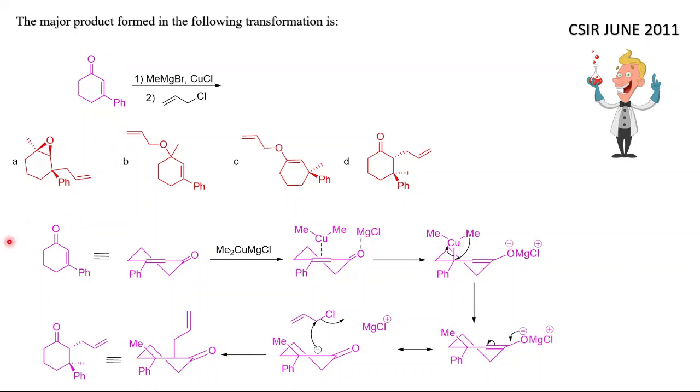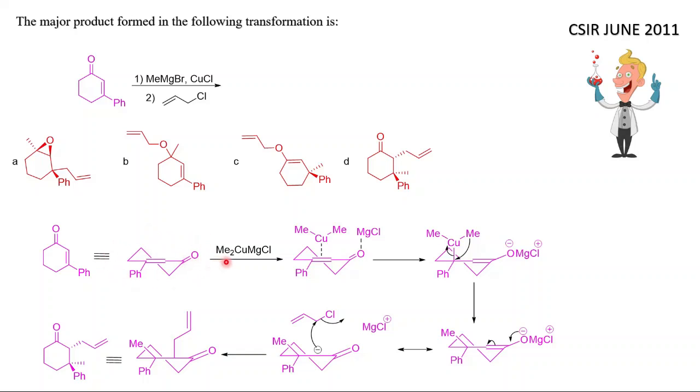So this cyclic alkene, alpha beta unsaturated ketone, can be represented like this. I will number it: 1, 2, 3, then 4, 5, 6. So this is 6 carbon and this is also 6 carbon. You can see this is the most stable form of cyclic alkene, that is the half chair form.